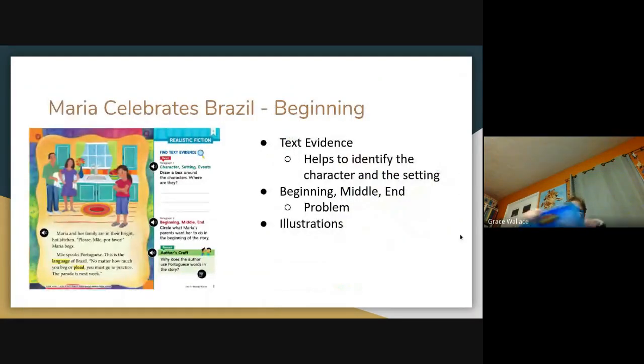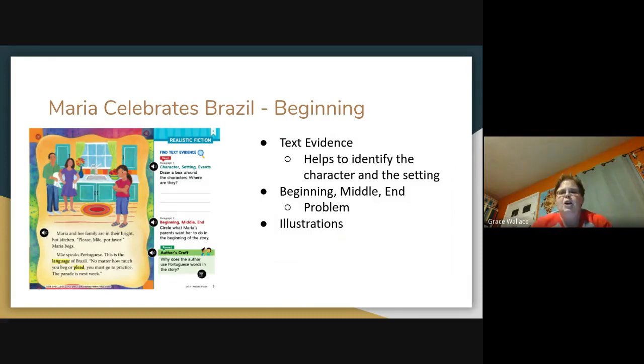I'm going to read the story. You can read along with me. Maria Celebrates Brazil. Maria and her family are in their bright, hot kitchen. Please, May, por favor, Maria begs. May speaks Portuguese. This is the language of Brazil. No matter how much you beg or plead, you must go to practice. The parade is next week.